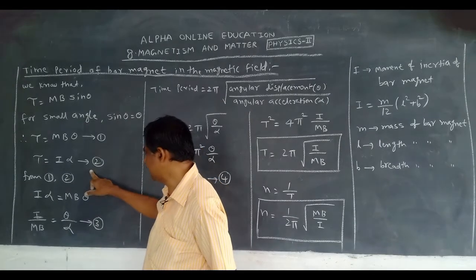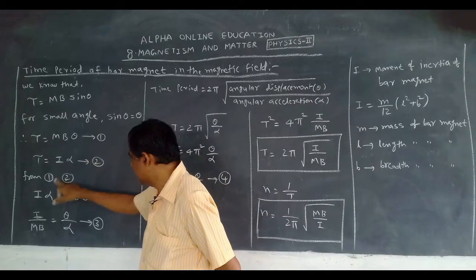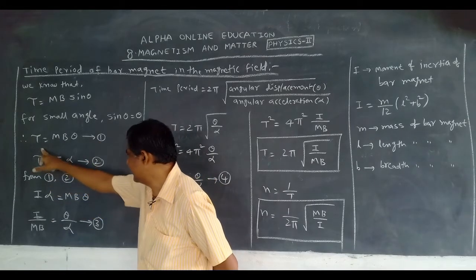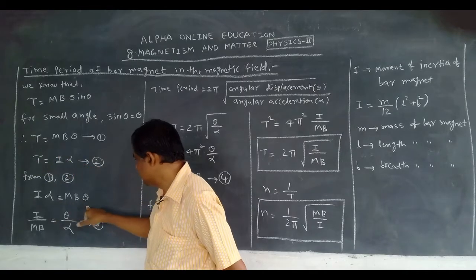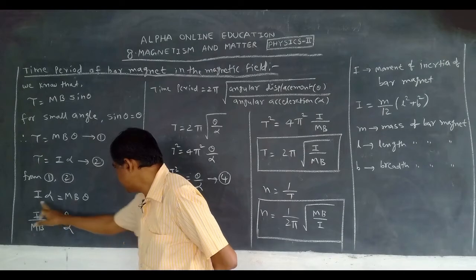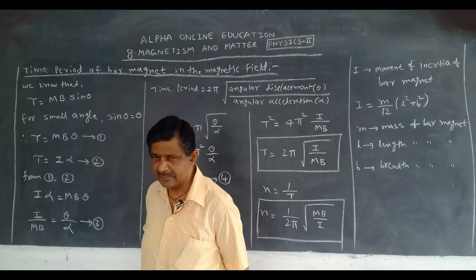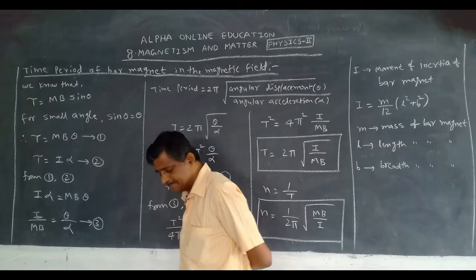Let us take this as equation 2. Compare these two. I alpha is equal to mB theta. Take mB to one side and alpha to the other: I by mB is equal to theta by alpha. Let us take this as equation 3.